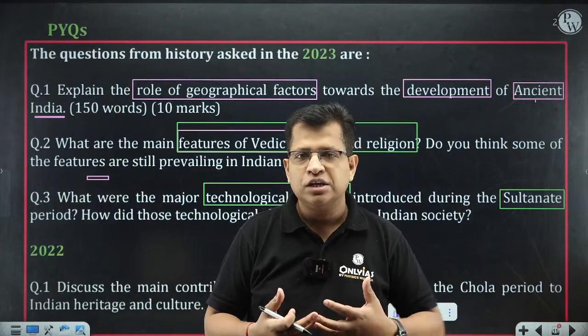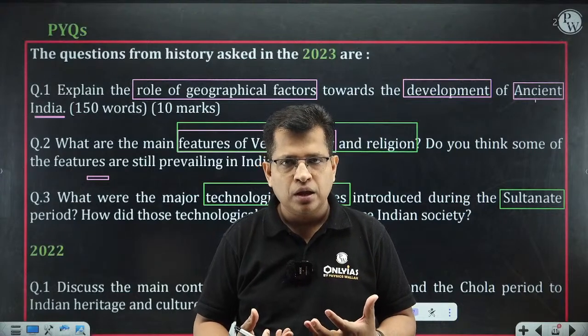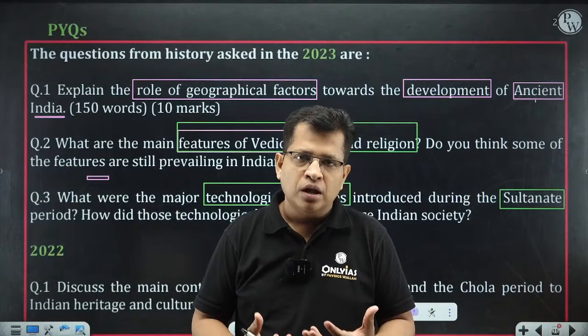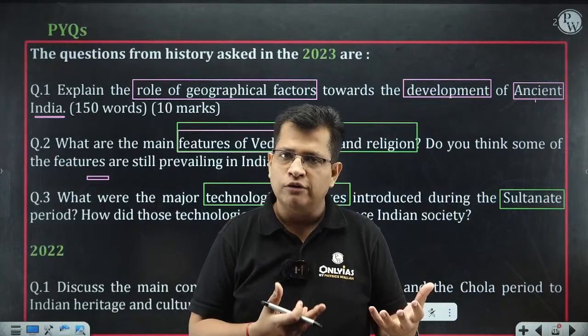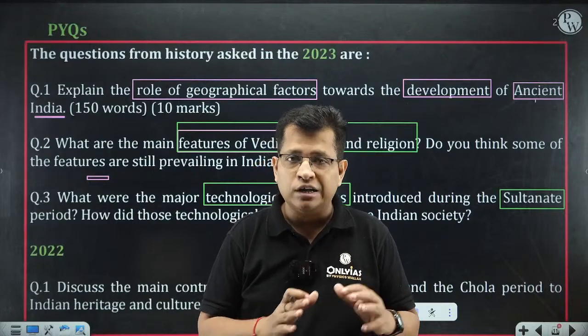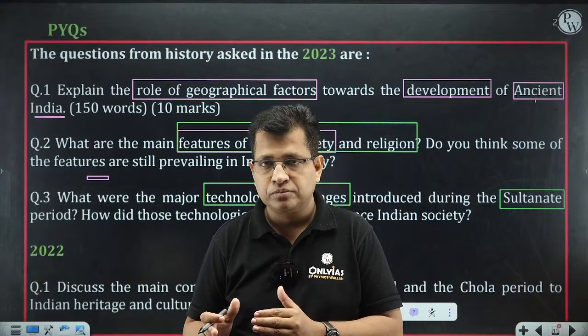Without knowing the scientific temperament and the technological developments, we cannot assess or evaluate that particular segment of history. So it is not related to art and culture, that is directly coming from medieval Indian history.